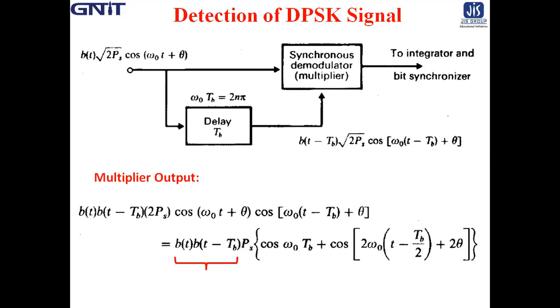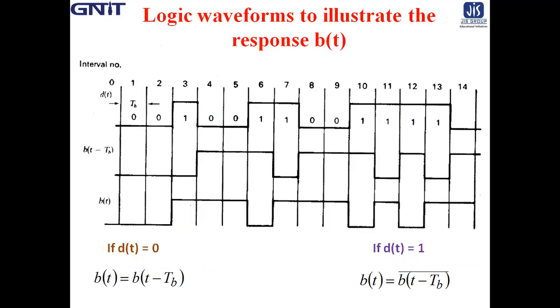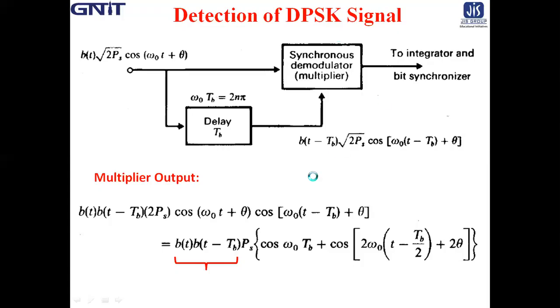From the logic, in the earlier case, if d(t) equals 0, b(t) is the same as b(t minus T_b), and if d(t) equals 1, b(t) and b(t minus T_b) are just inverted. So using that logic, we can determine d(t) from the product of b(t) into b(t minus T_b).